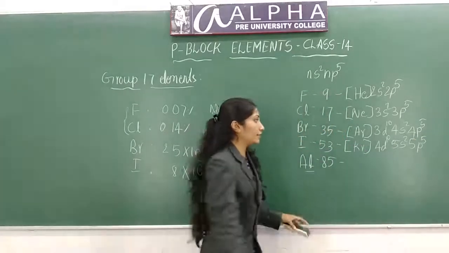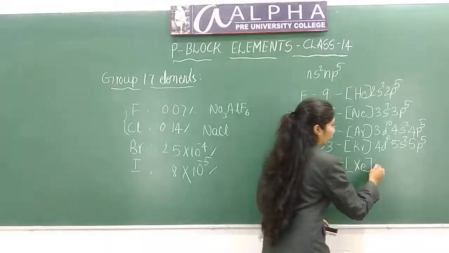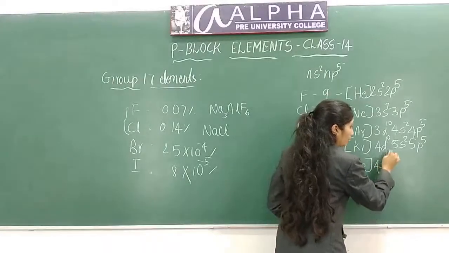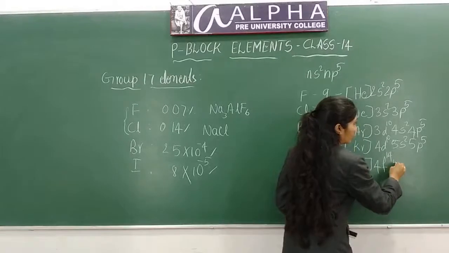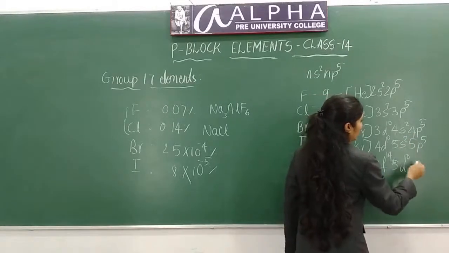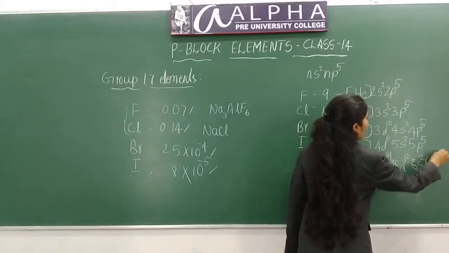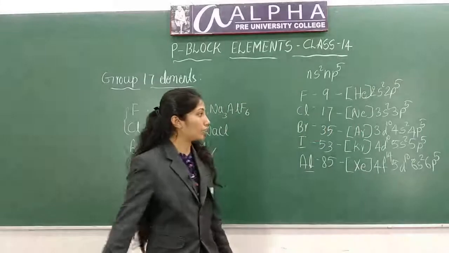Next is astatine. For this, xenon as noble gas core, 4f14 5d10 6s2 6p5. This is the electronic configuration.